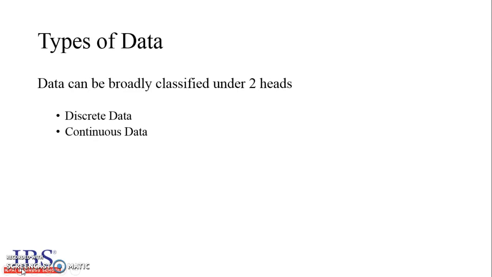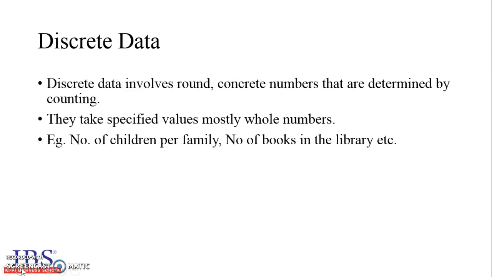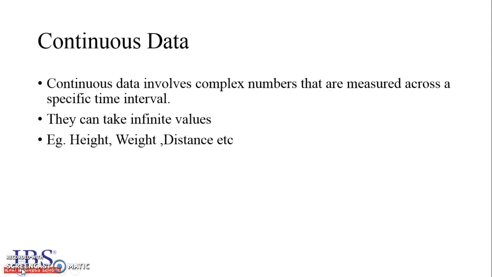Types of data. Types of data are two: discrete data and continuous data. Discrete data involves round, concrete numbers that are determined by counting. They take specified values, mostly whole numbers. Example: number of children per family, number of books in the library, and many more.